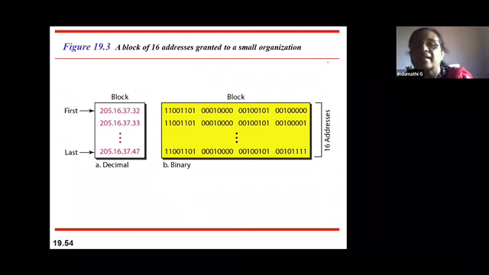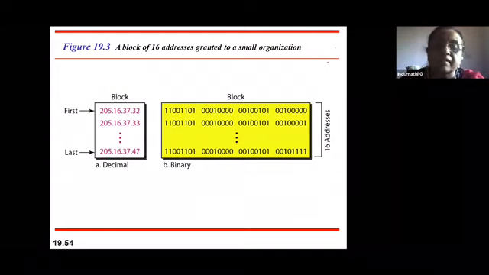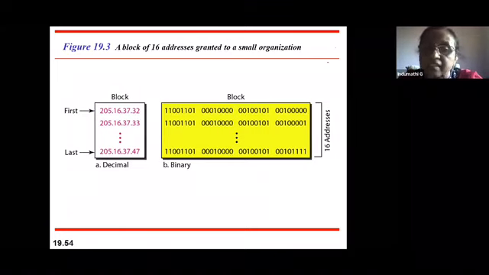What is the third condition? The first address should be divisible by 16. So how do you know it is divisible by 16? You should do some calculation here. I already told you IP addresses are always represented in the base of 256. So how do you convert? First, you take the first address, convert it into decimal, and then divide by 16 to understand whether it is divisible by 16 or not.